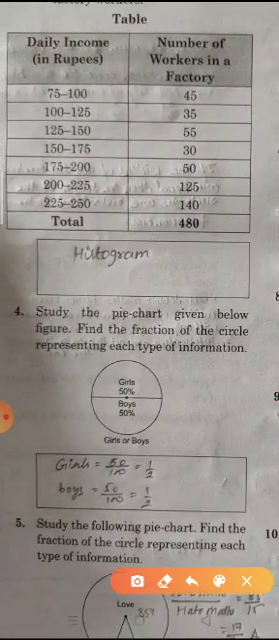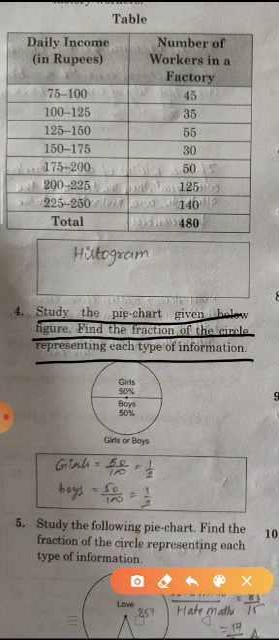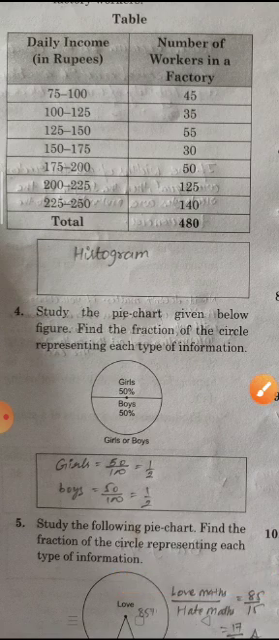Question number 4, study the pie chart given below, find the fraction of the circle representing each type of information. So is it girls or boys? 50% show girls and 50% show boys. So girls is equal to 50 upon 100, because the whole is 100% and girls are getting 50%. So 1 upon 2, same as boys, 1 upon 2.